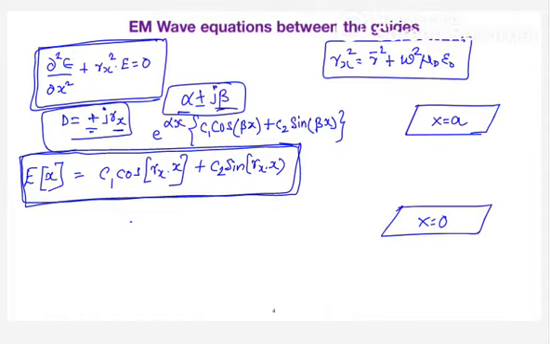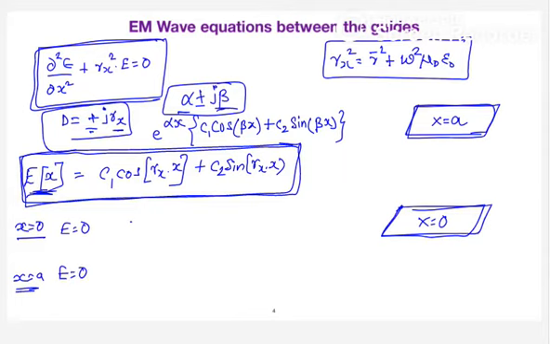Now there are certain conditions here. When you are writing this electric field intensity at x is equal to 0 and x is equal to a, since both these are perfect conductors, the electric field intensity will be 0. So we see inside a perfect conductor, the electric field intensity will be equal to 0.